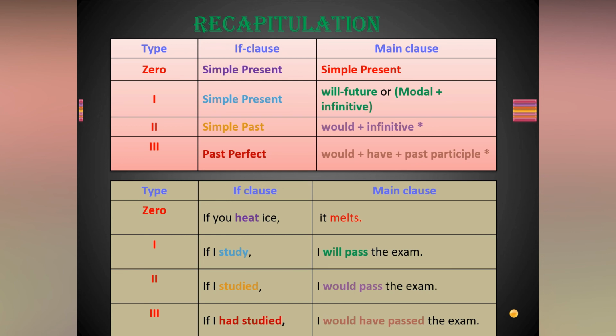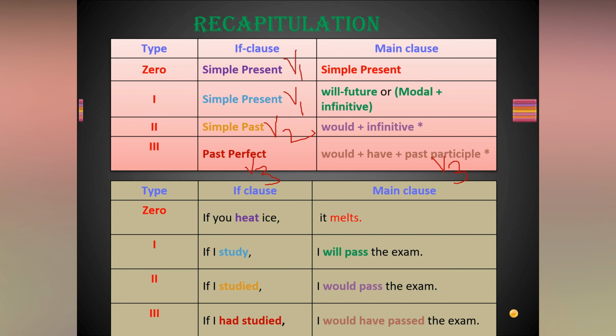The last one, the if clause is in the past perfect and the main clause has would have plus past participle. Past participle is nothing but the V3 form. It is V3 form, and here also V3 form. Okay, here also V3 form, and here V2 form, and here V1 form or V1s, based on the subject.